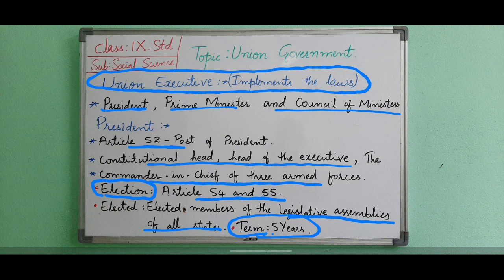When he goes against the Constitution, he can be removed from office by the Parliament through a motion of impeachment. I have already said what a motion of impeachment is. If any person is accused of anything, with the help of votes, he has to be removed from his post. This is called a motion of impeachment.